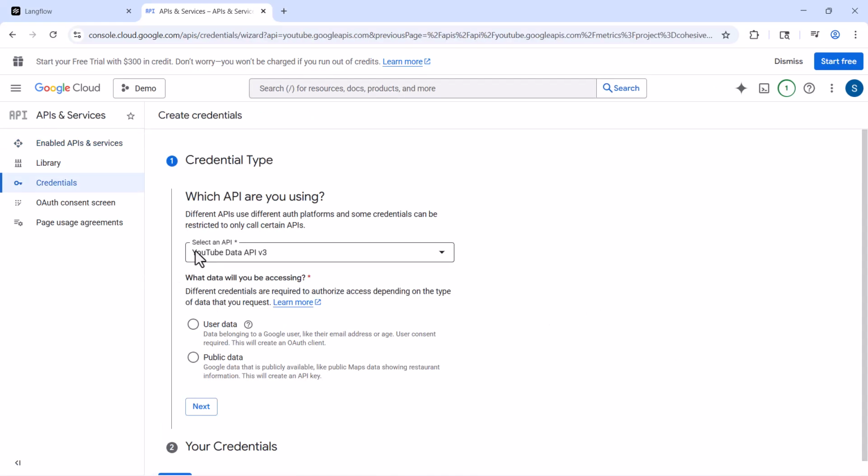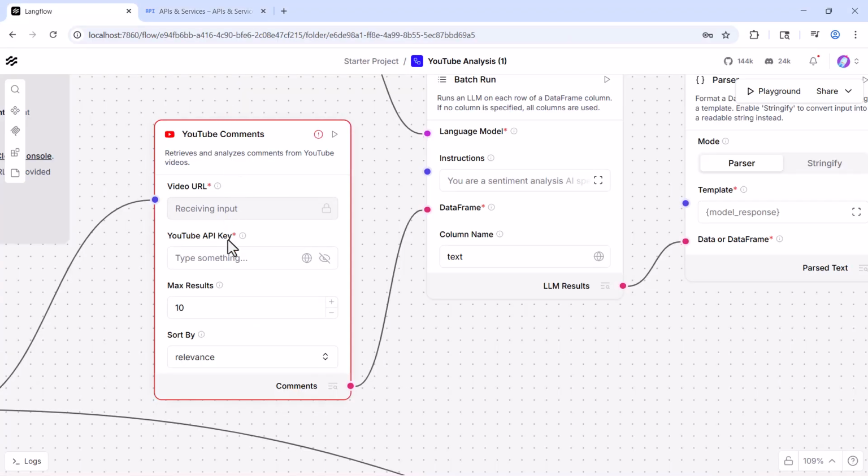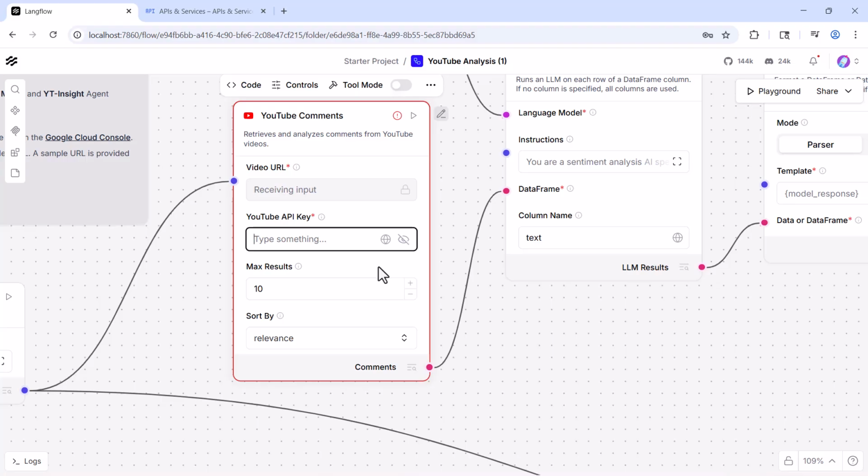Here select an API and then select public data, which is Google data that is publicly available, like public maps data showing restaurant information. This will create an API key, right? So click on next. We recommend restricting this key before using it in production. Then copy the key, go to LangFlow, and here we have to provide the key.